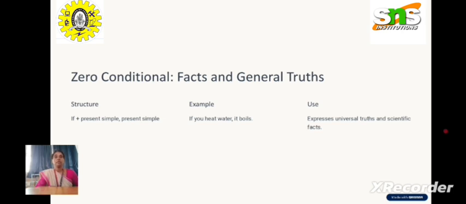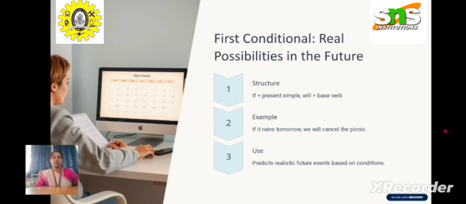Then coming to the first condition. What is this first condition? The first condition is about real possibilities in the future. The sentence structure is present simple in the if clause, and will plus base verb in the main clause.